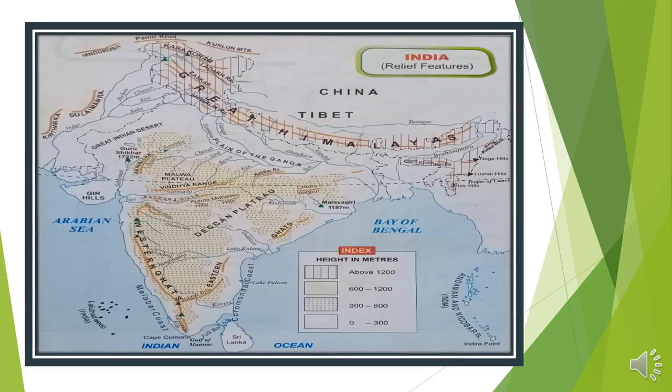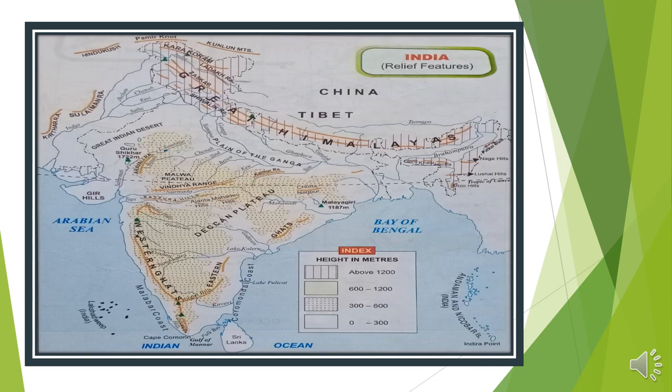Firstly, the area near the Shivalik range, the slope of the Shivalik range, 8 to 16 kilometer wide, parallel to the Shivalik range, is called Bhabar. Near the Bhabar, in the area near West Bengal, it is called Terai.